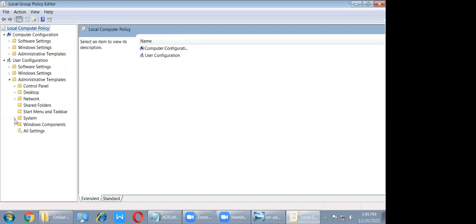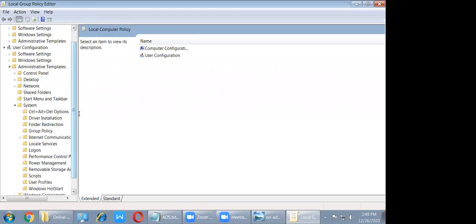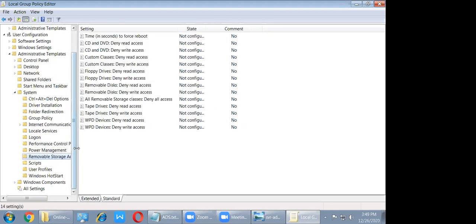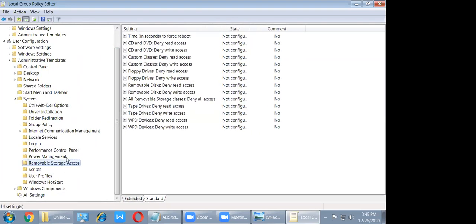So, yes. So pen drive disable. So go to administrative templates and system, and see here storage, removable storage. System, removable storage. So here you can select this one: all removable storage classes, deny all access.